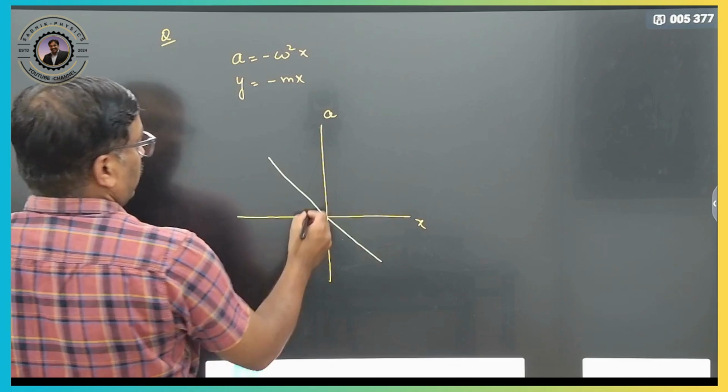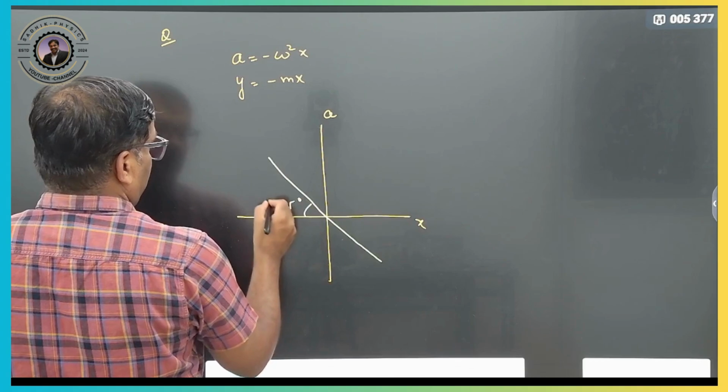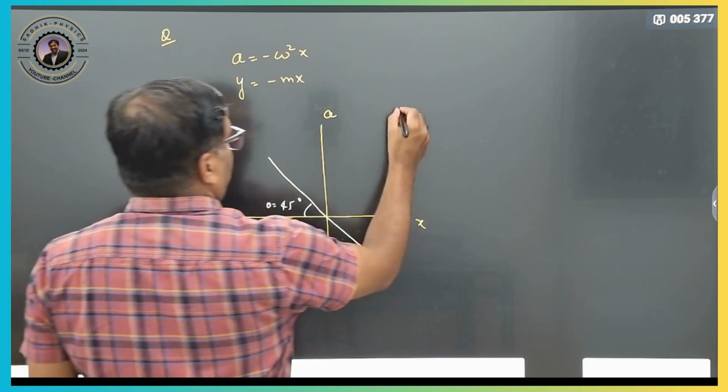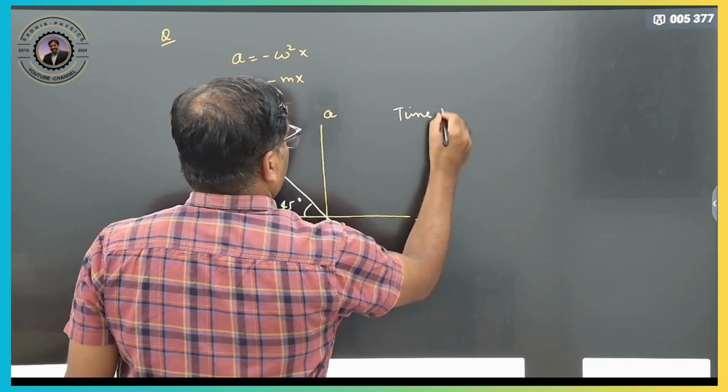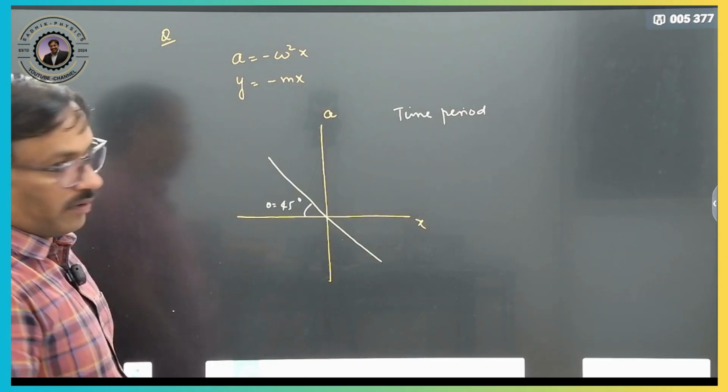Clear? So if this angle is about 45 degrees, we want to calculate the time period. How to calculate the time period? First of all, the angle is given.